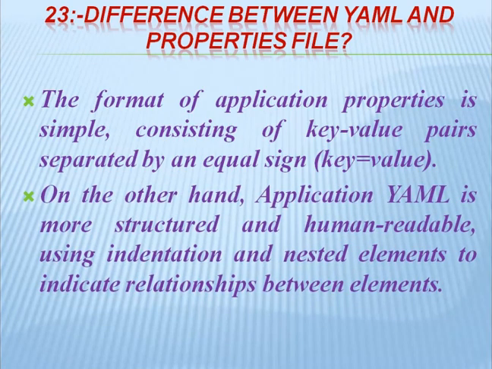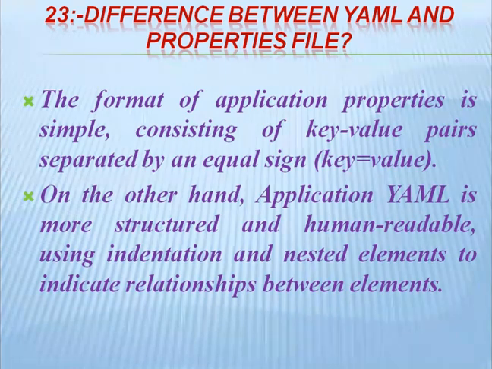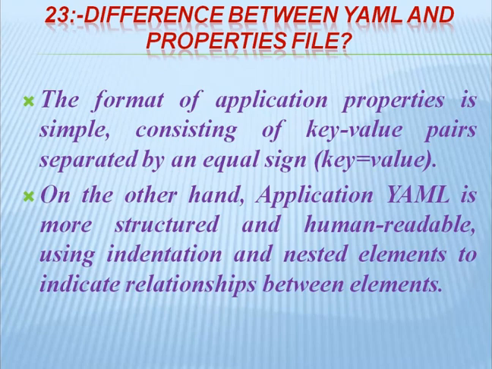The YAML file, on the other hand, application.yml, is more structured and human readable. Nowadays the application.properties is deprecated, and mostly we are using the YAML file because it is more structured and human readable, using indentation and nested elements to indicate the relationship between the elements. So this is the properties file and the YAML file.